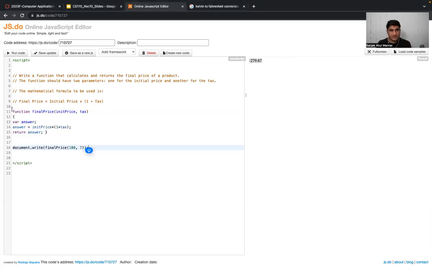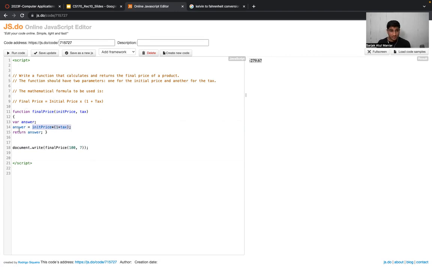Okay, so this is the problem for the function, right? So let's again understand what this exactly is. It says that the function name is final price. It's accepting two parameters called init price and tax. And then inside my function, again, I'm creating a variable called answer. Inside the variable, I'm performing this computation according to this formula.